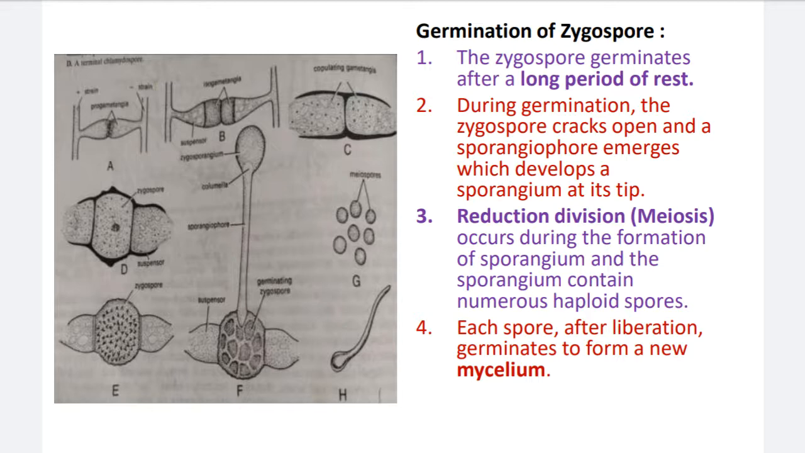Germination of the zygospore. Point number 1: the zygospore germinates after a long period of rest. Why does it go through a long period of rest? In the Rhizopus life cycle, previously we observed that thallospores, meaning chlamydospores, are also resting spores. Like that, these zygospores also go through a long resting period. Why? Because they can survive for a long period due to their very thick-walled coating.